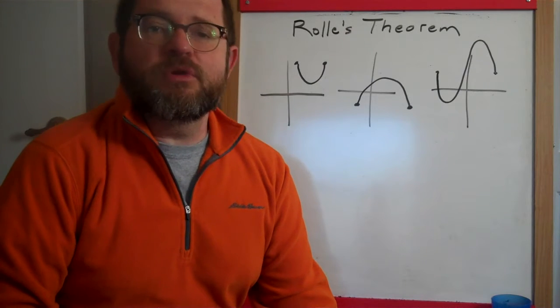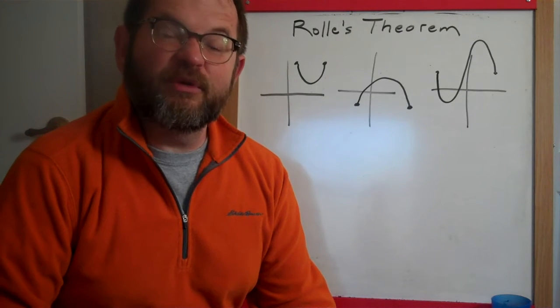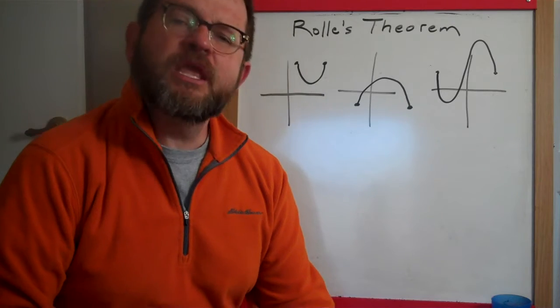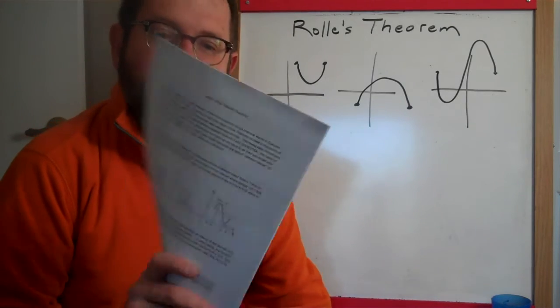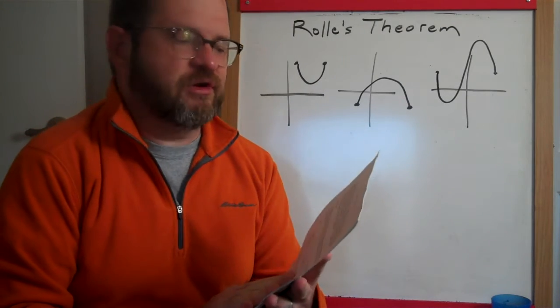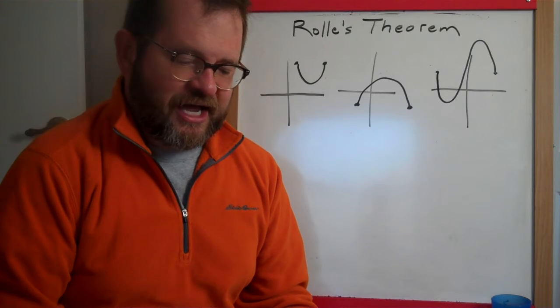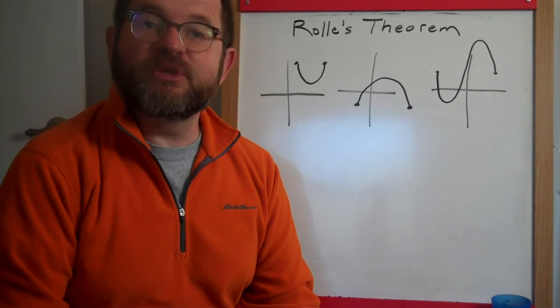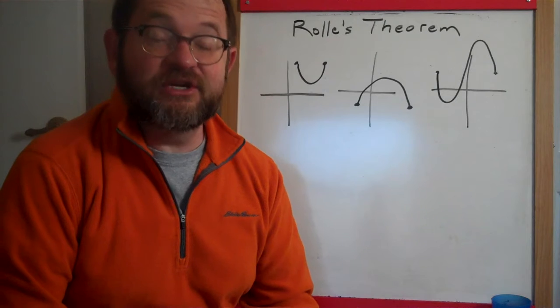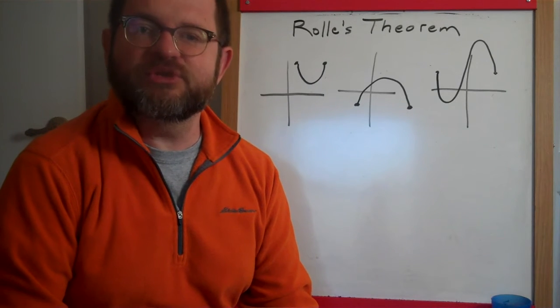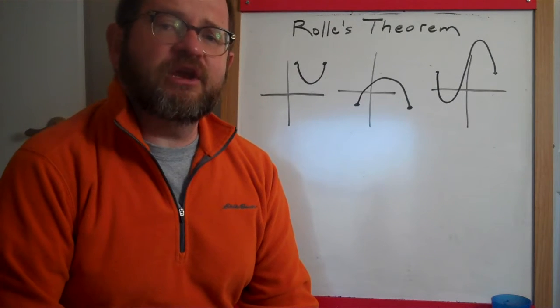All right, today we're moving forward to the next section. I think it's 4.4 in your book, although I have to admit I didn't write that down. Remember, I always make you a handout. This one's called Mean Value Theorem Handout. I think this is going to be helpful to you as we go through here. Again, it's up to you whether you print it or just have it up on a screen next to you as we're doing this. But I want to go through this here.